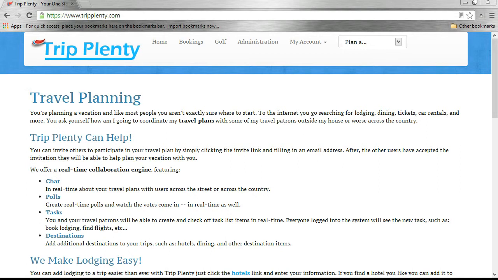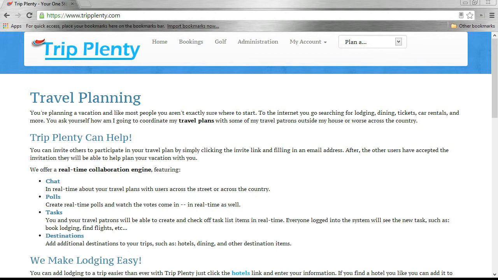TripPlenty.com boasts a real-time collaboration engine that features chat, polls, tasks, as well as additional destinations, all in real time. We also provide a bookings engine that has hotels, flights, vacation packages, as well as car rentals. So you can plan out your entire vacation all online without ever having to leave your computer desk.